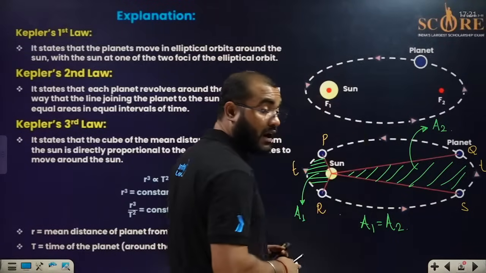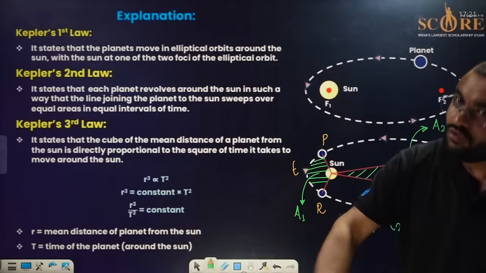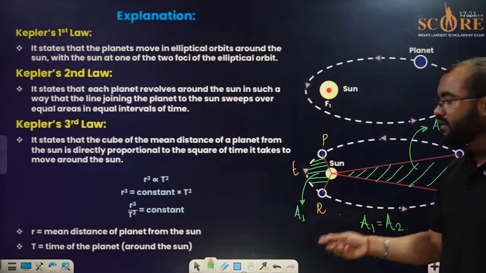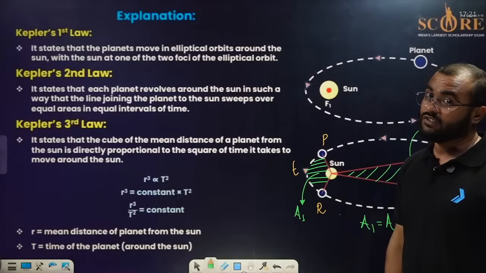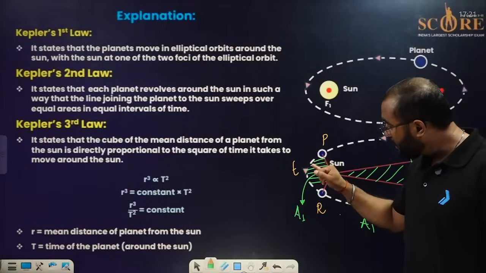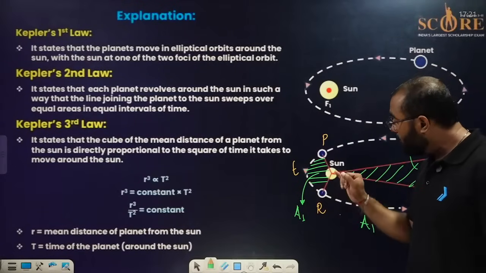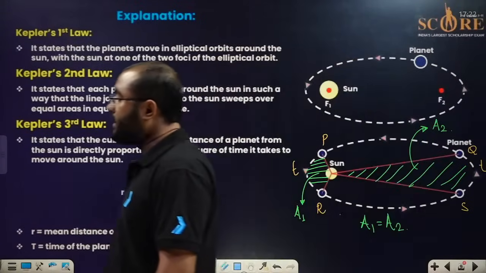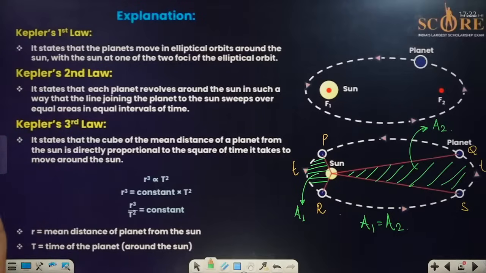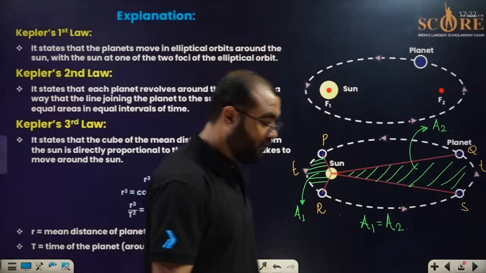Now you will be asking, sir, how is it possible? That is also clarified by Kepler: if the planet is moving nearby the sun, it moves very fast. When the planet moves nearby the sun, it moves faster. When the planet is away from the sun, it is moving very, very slowly. Please do remember this. That is Kepler's second law, everyone, which is also called the law of areas.